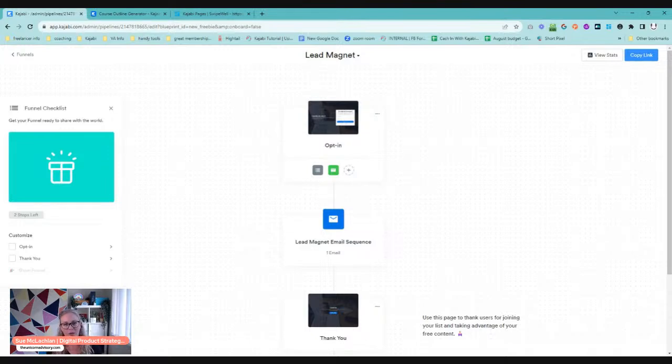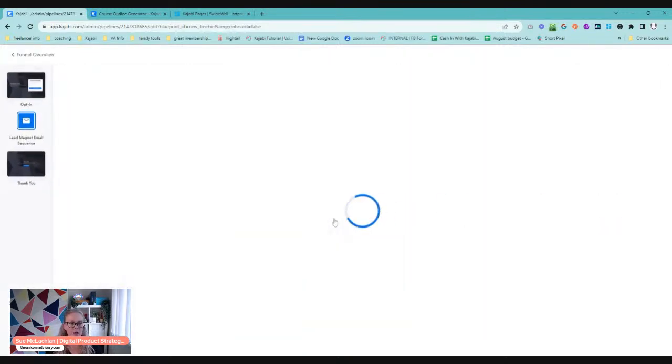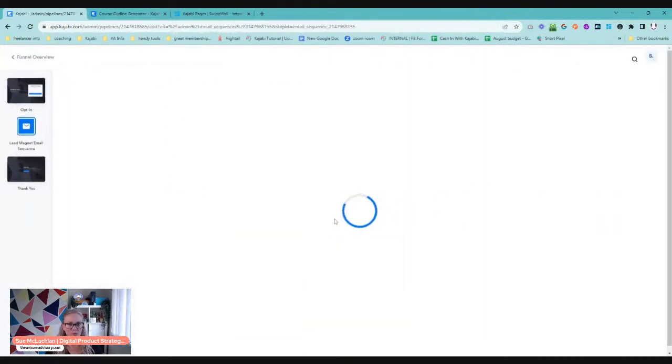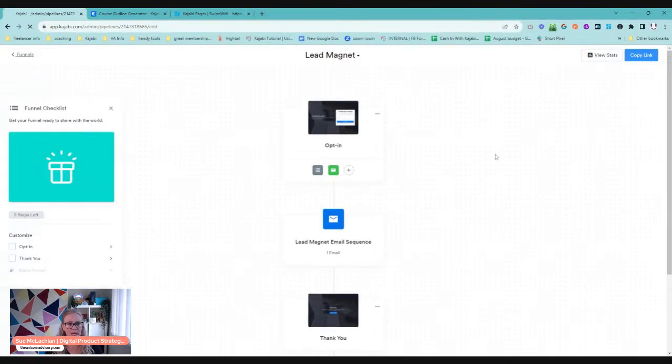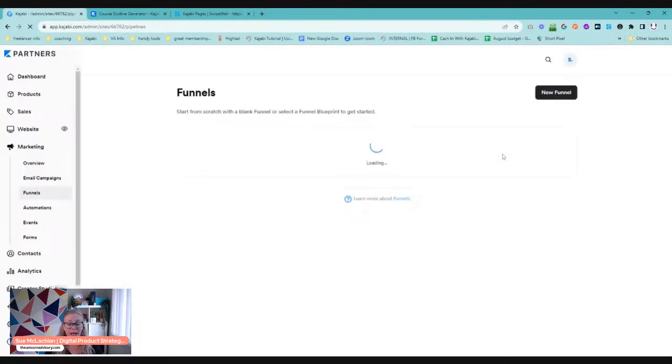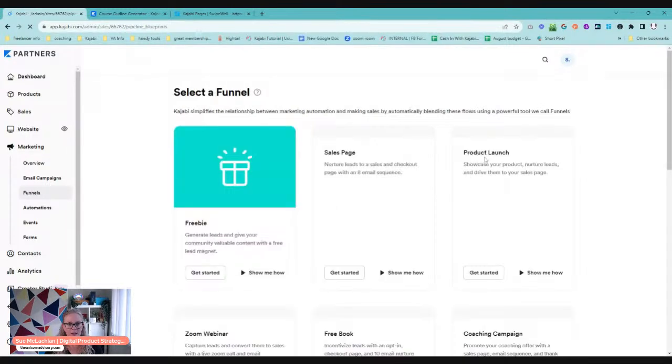So funnels can be good when you're just like, all right, what are the different options? What are the things that I can think of? And then you can do things like go into this email sequence and be like, all right, so what are the emails? And this one, because it's a lead magnet, has just got a welcome, but there's sales sequences and other things where it actually will give you some ideas for content. So those funnels are really, really helpful when you are first getting started with Kajabi. And yeah, there's lots of options that you can use to set up.